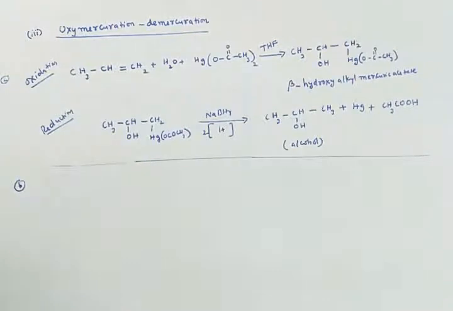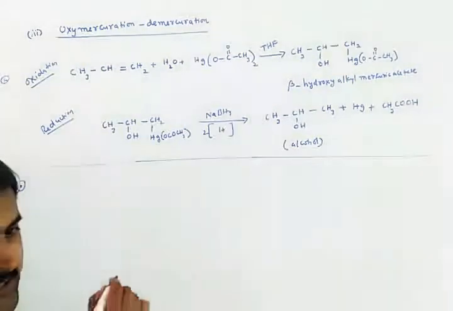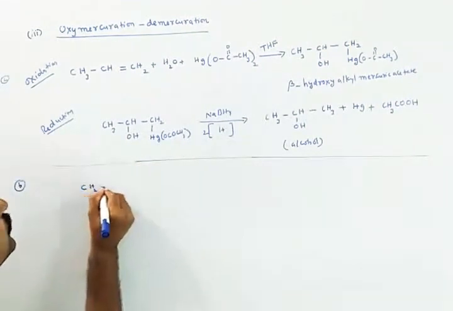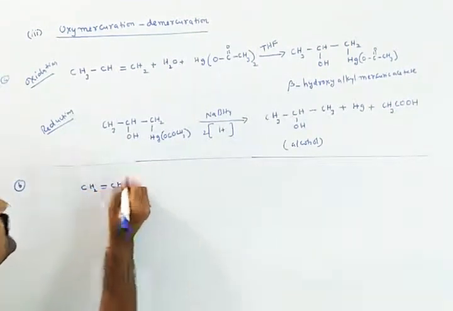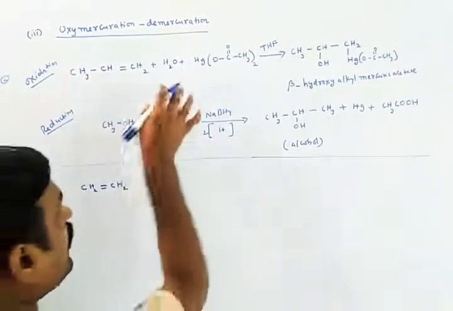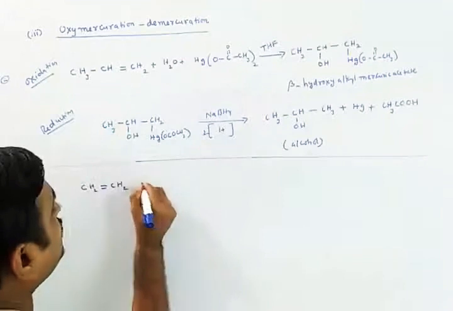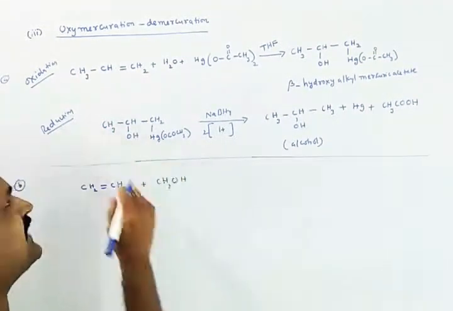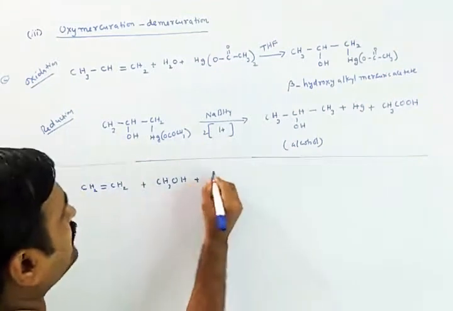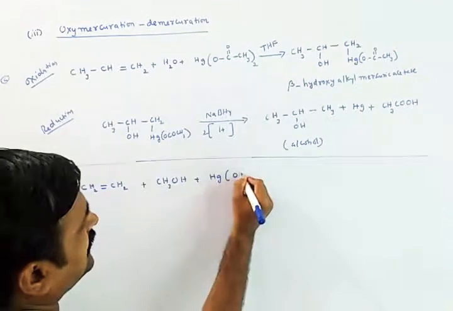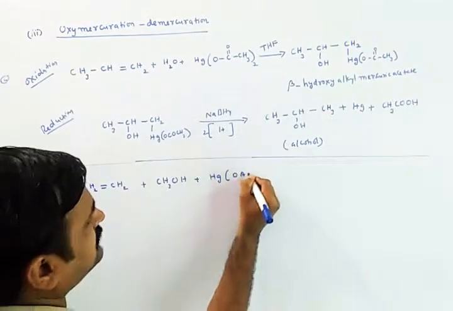Now I am going to take an alkene like CH2 double bond CH2 in this mechanism. In the presence of not only water, I am taking methanol. That means this is also hydration, and mercuric acetate as usual.